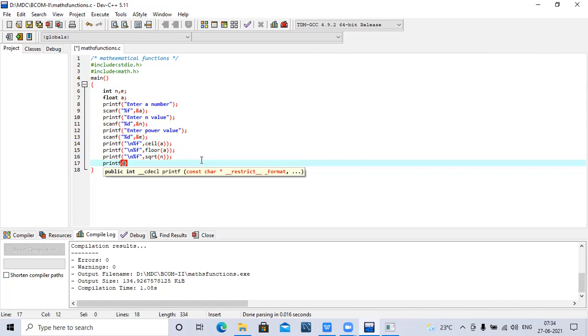Enter slash n and percentage d comma power of n comma m. So here it's the power of n comma m. For example, n value is 2, m value is 3, 2 to the power of 3, that is 8.